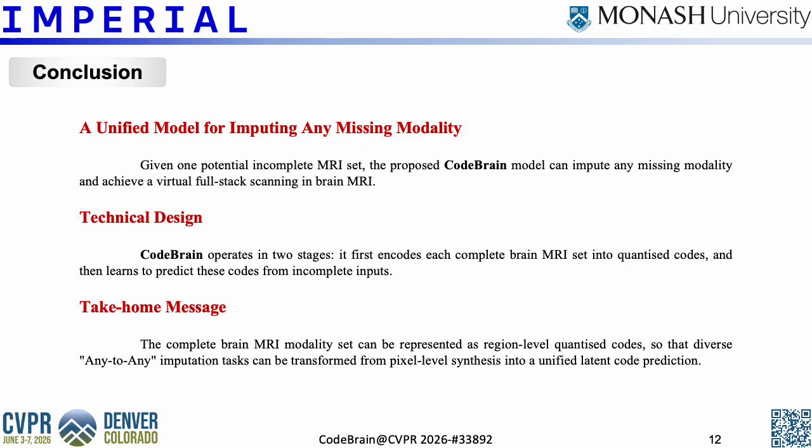Overall, the main idea is to transform complex any-to-any MRI imputation from pixel-level synthesis into a full-stack code prediction problem. Extensive experiments demonstrate that CodeBrain achieves superior reconstruction and imputation performance and improves downstream brain tumor segmentation. The key take-home message is, a complete brain MRI modality set can be compactly represented by region-level quantized codes, enabling unified, flexible, and clinically useful MRI modality imputation.